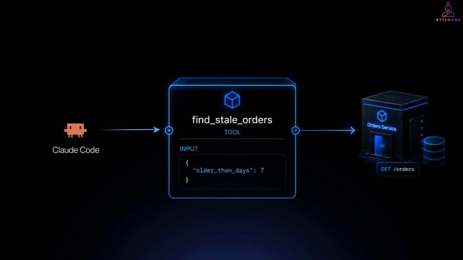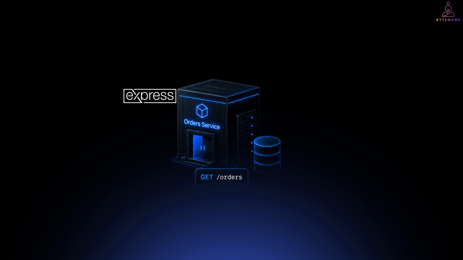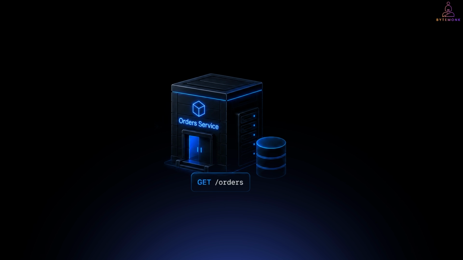So let's build one MCP server for our order service. And just like you do not normally implement HTTP from scratch when building a REST API, you do not implement the entire MCP protocol yourself either. There are official MCP SDKs for languages such as TypeScript, Python, Go, C#, Java, and others. And since our example is already in TypeScript, I am going to use the official MCP TypeScript SDK. So now we have Express for our REST API and the MCP TypeScript SDK for our MCP server.